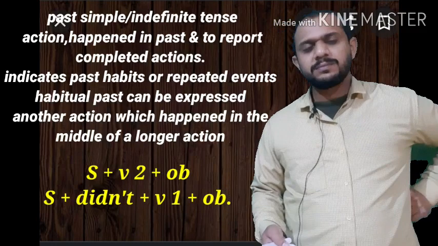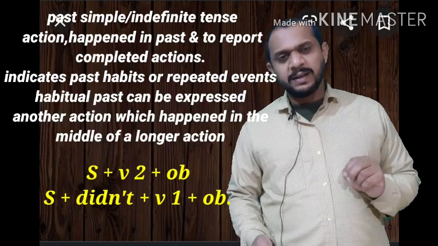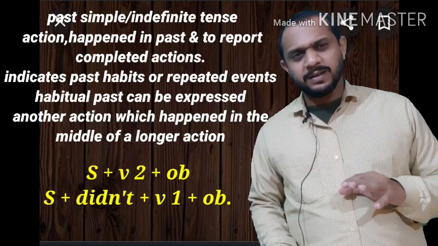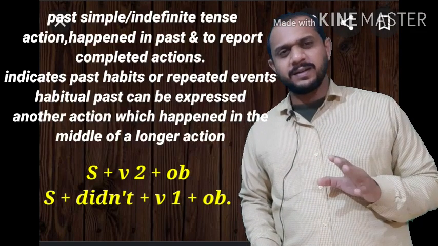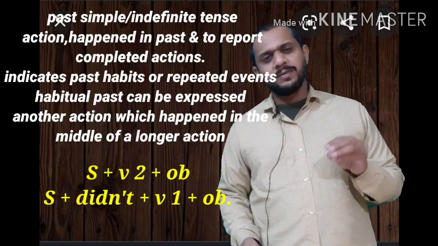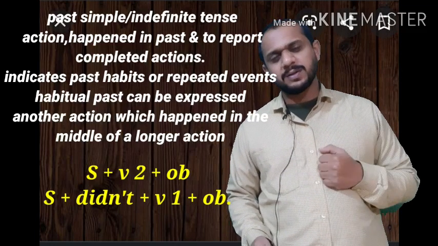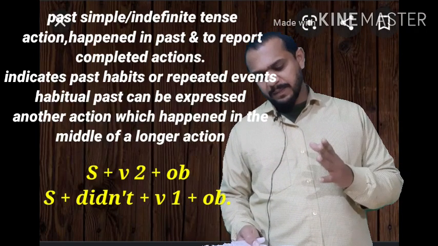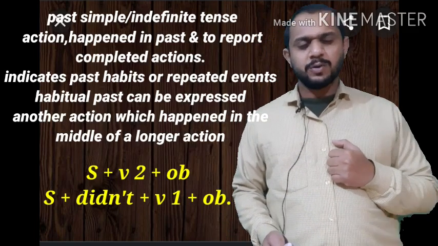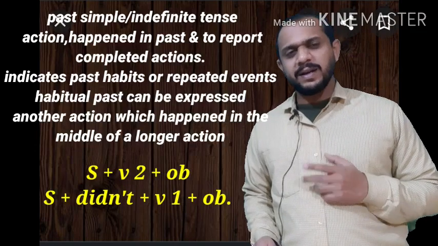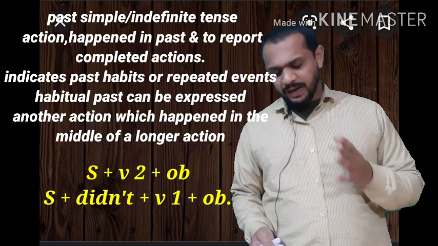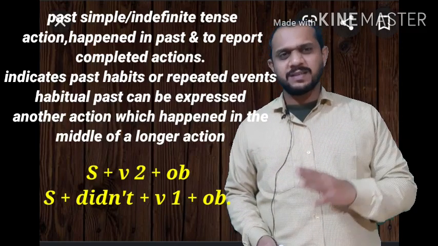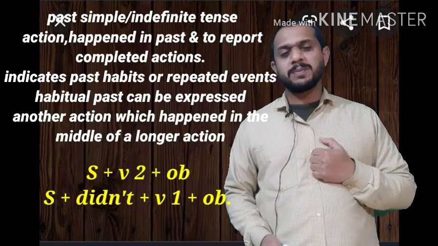And second thing, to indicate another action which happened in the middle of a longer action. When a shorter action appeared with a longer action, the shorter action will turn to simple past. Like, the electricity went out while I was watching the television. The light went out while I was watching television. So in these cases, we can use simple past.